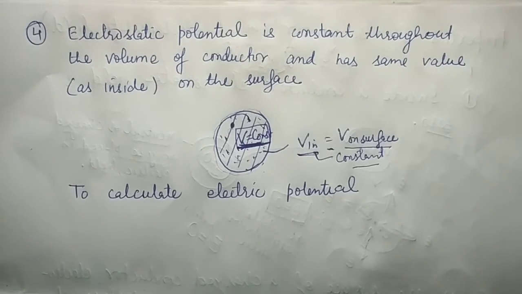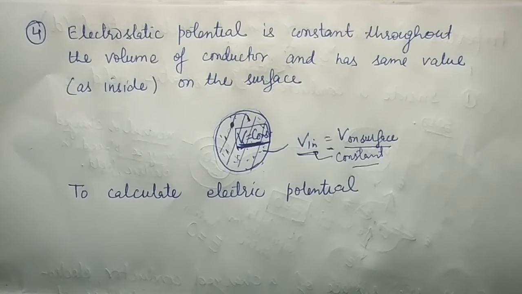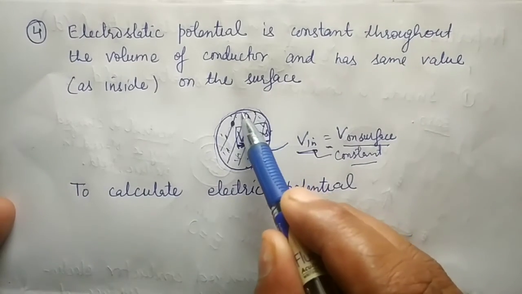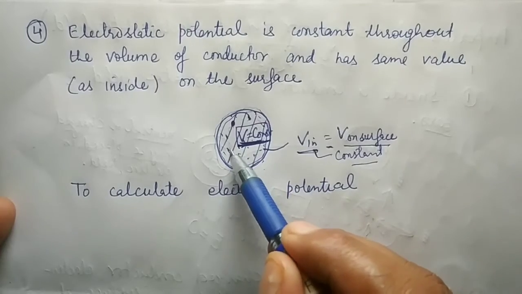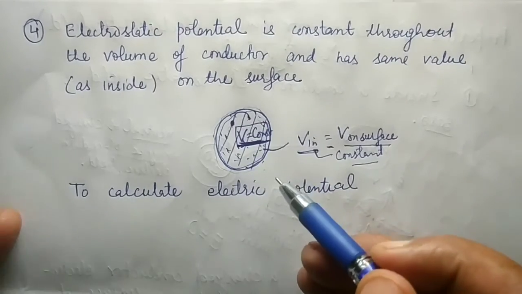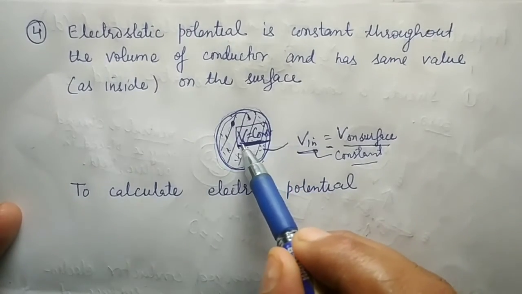The property 4: the electrostatic potential is constant throughout the volume of the conductor and has the same value on the surface as inside. That is, if this is a solid conducting sphere, then the potential at each and every point inside a conductor is always constant.